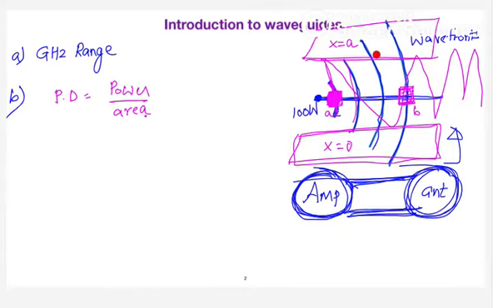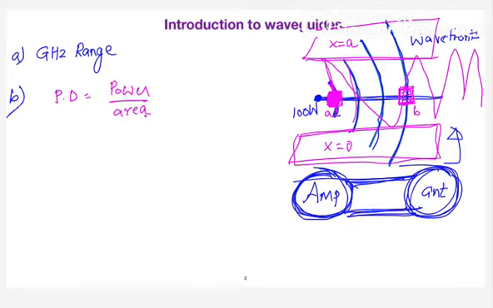The moment you put a waveguide here, you restrict the expansion of the wave in the x direction. So if you choose any surface in the same direction, since there are no losses, power will be uniformly distributed between these two plates. Even if you consider the area here, even if you consider the area here, your power density remains the same.